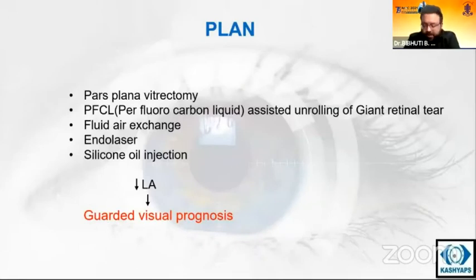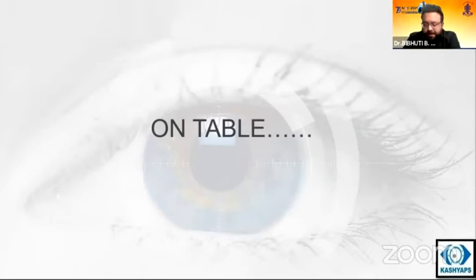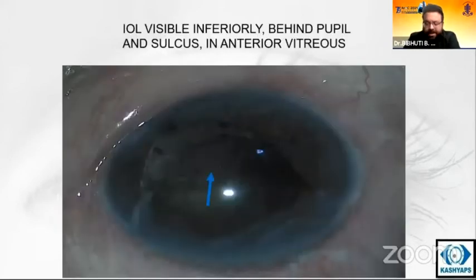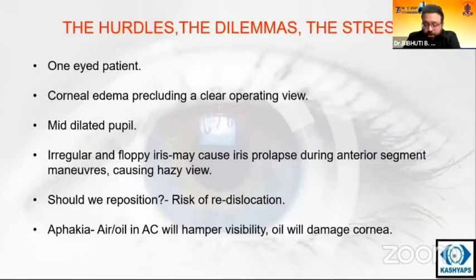On table, however, the IOL was visible behind the inferior sulcus in anterior vitreous. Corneal haze and inadequate dilatation of the pupil were precluding adequate fundus view. Dilemma was whether to replace the dropped IOL, which may cause redislocation, or to leave the patient aphakic, which may cause optical hindrance due to air and oil bubble, pigment dispersion and possible hemorrhage after inferior iridotomy, on top of an already hazy media.